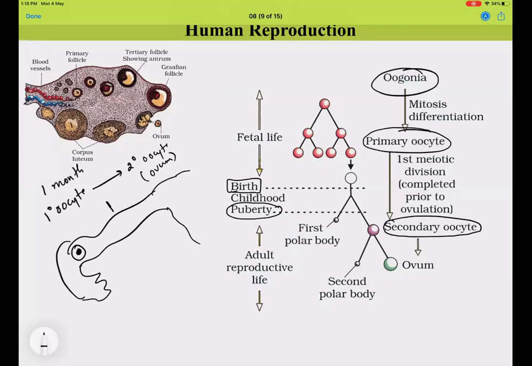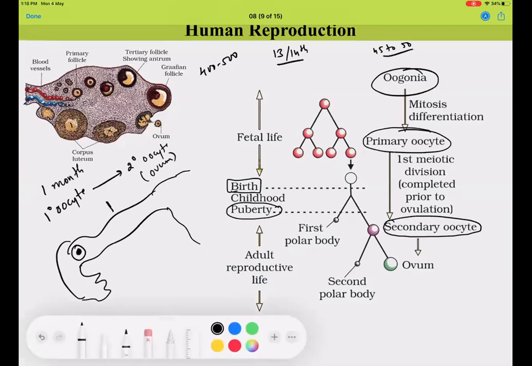There are around 400 to 500 primary oocytes left after birth, and until these exhaust, every month there will be one cycle going on, called the menstrual cycle. It may begin at 13 or 14 years of a girl's life and continue till 45 to 50, until menopause. At menopause, almost all the primary oocytes that were there after birth get exhausted.